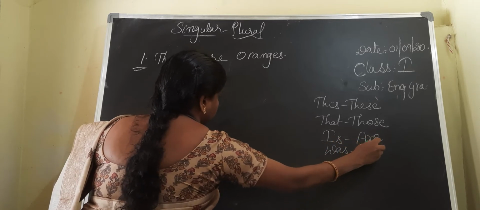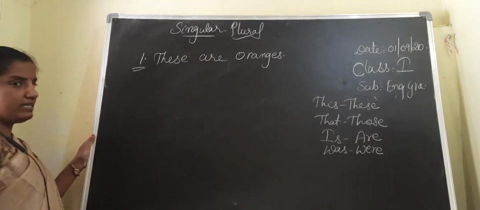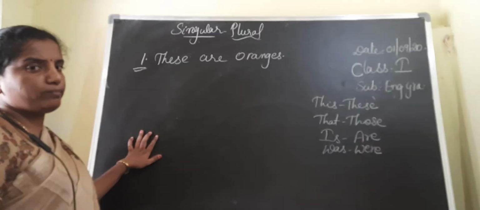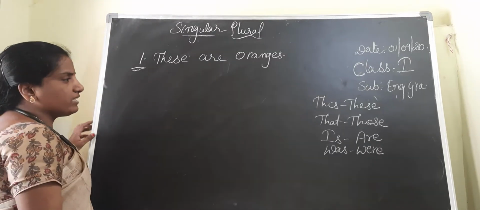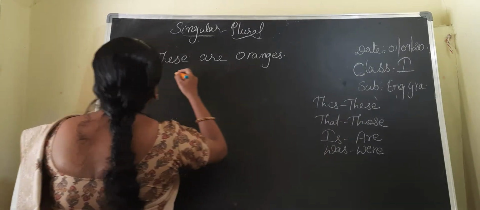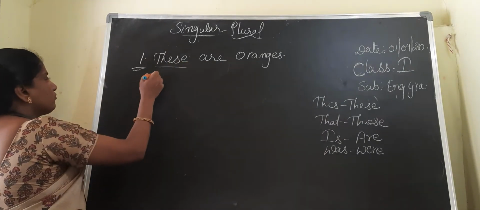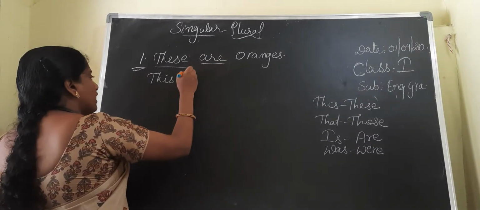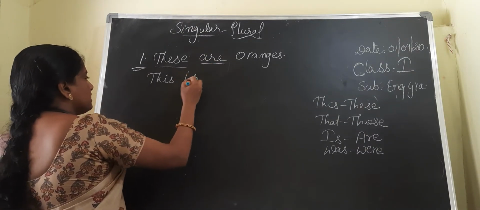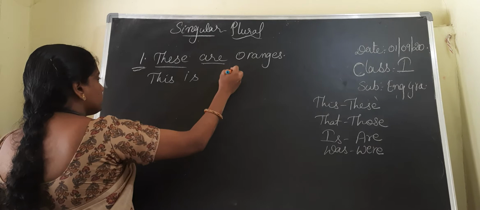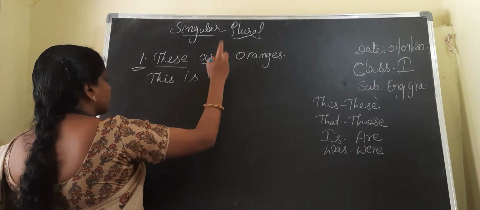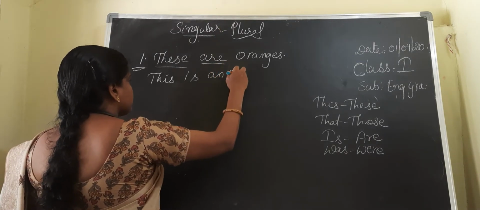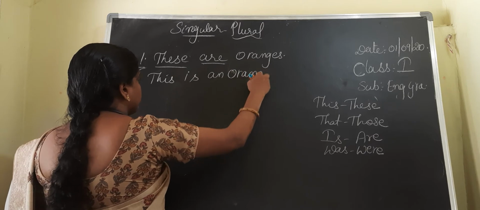So, keeping these things in your mind, you can easily change the singular into the plural, plural into the singular. Now, what can we write as the singular for these? This. And what is the singular for are? Is. These are oranges means, this is an orange.